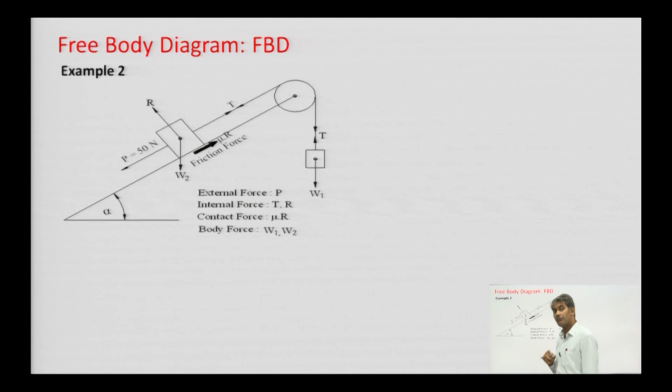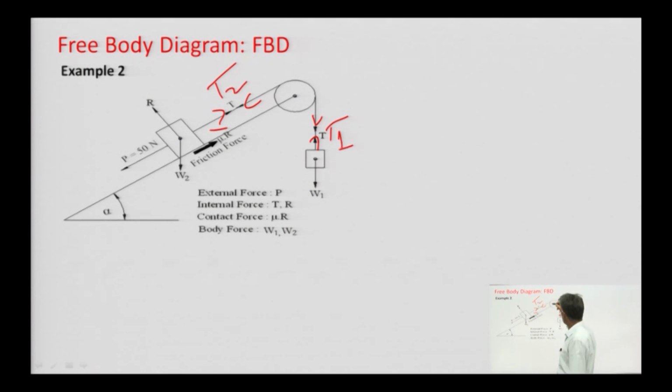Then what will be the forces acting in this figure on the different objects? The first one will be the tension T mentioned over here. It can be T1, it can be T2.